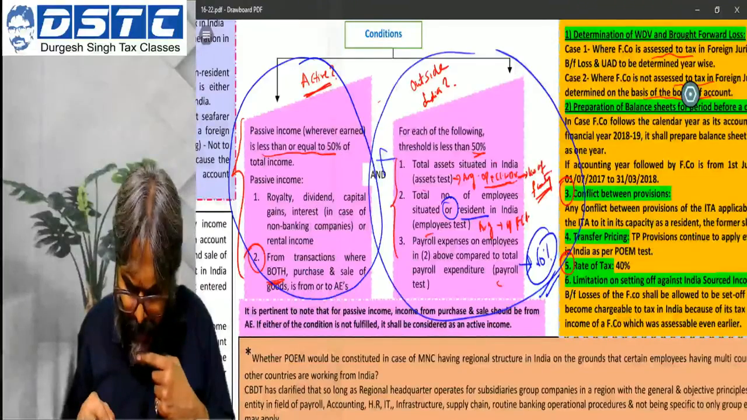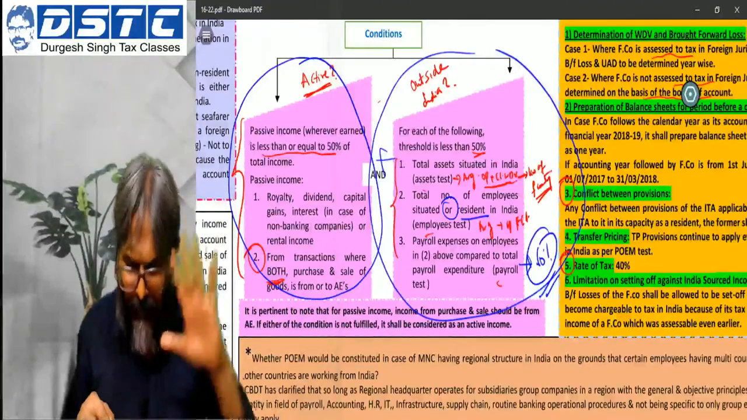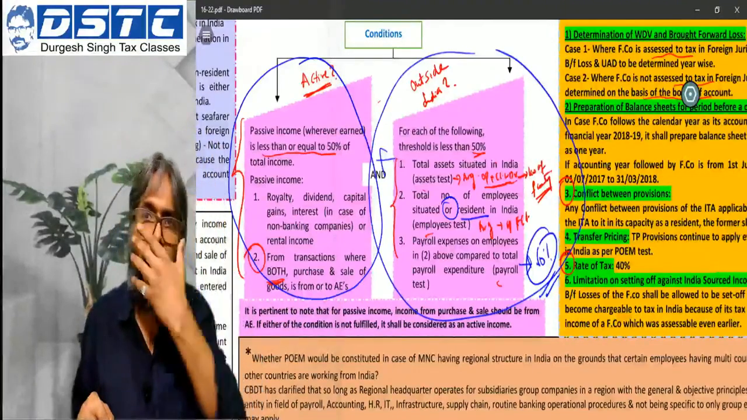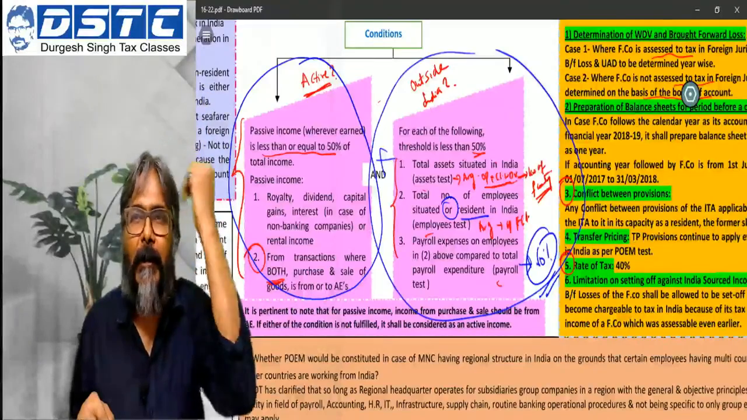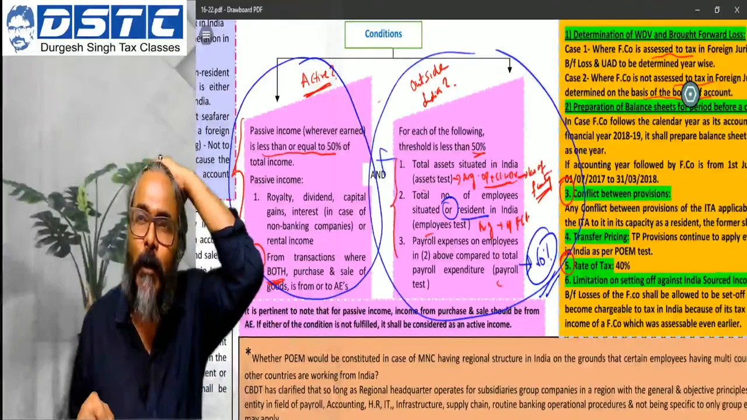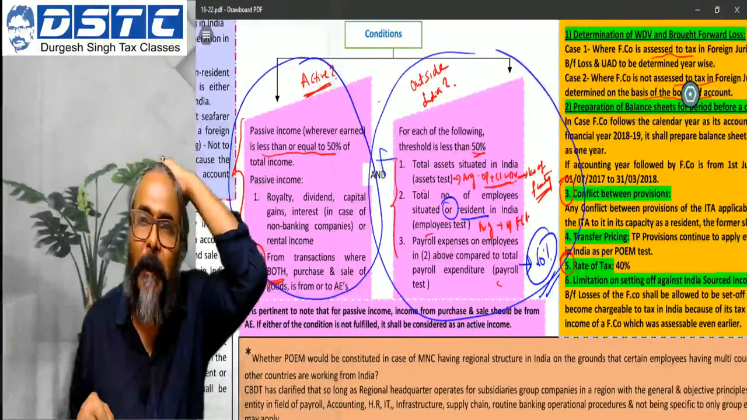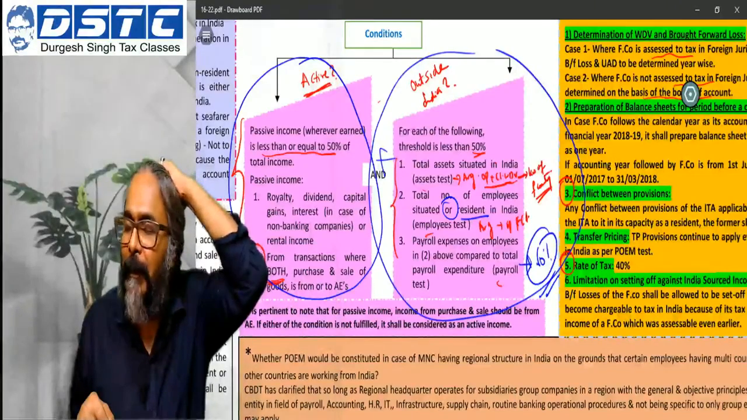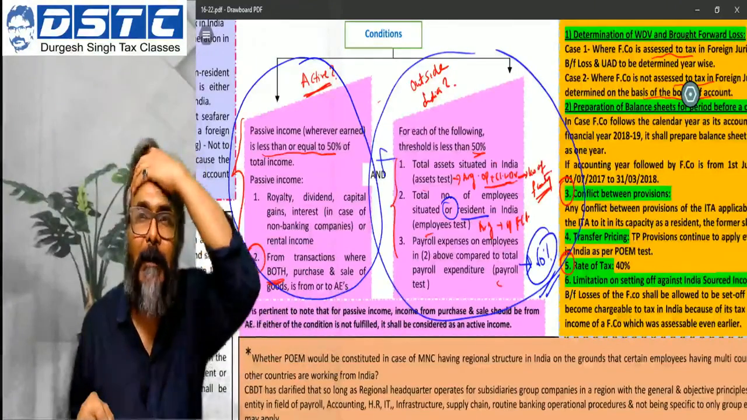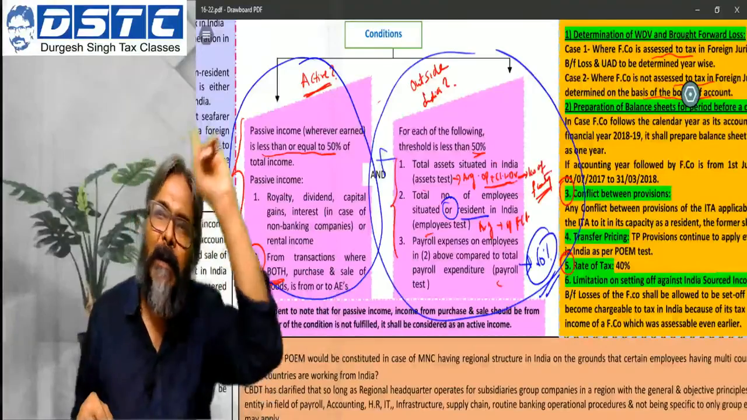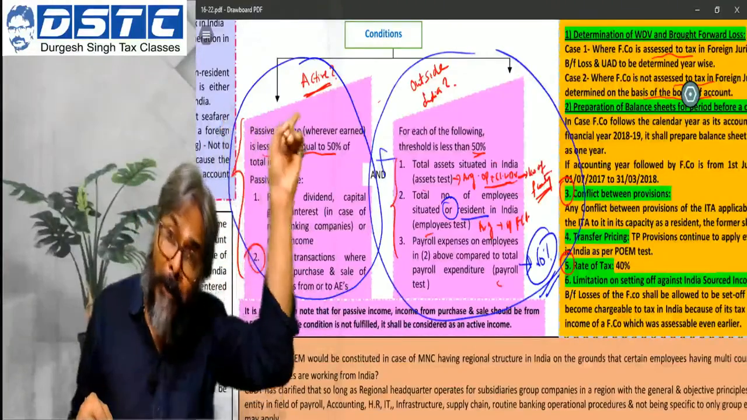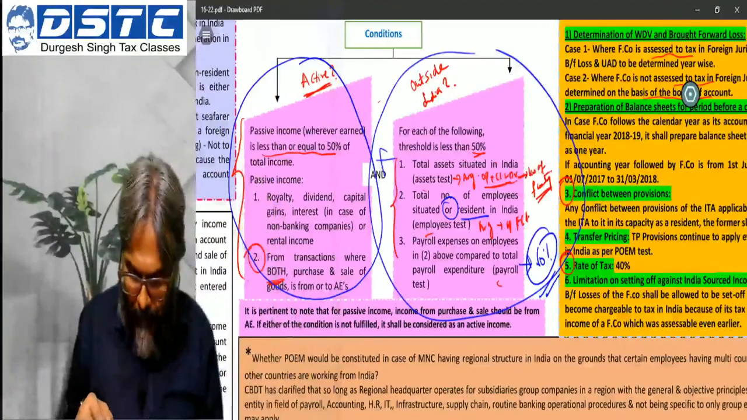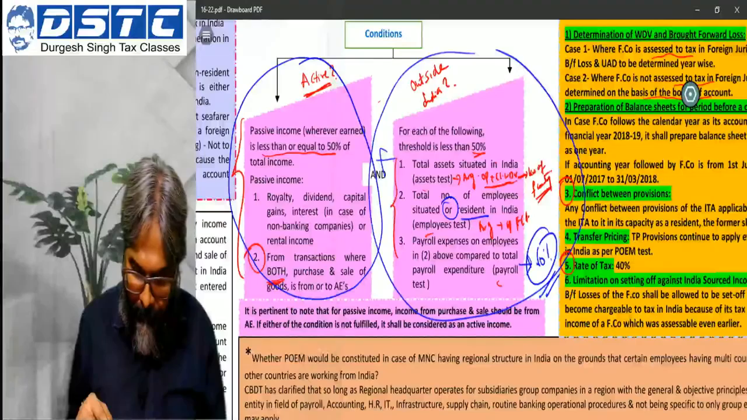Is there any threshold limit for applicability of POEM? Yes, 50 crores. Vignesh, 50 crores is the threshold limit. Turnover limit is 50 crores. Obviously, only to the big companies. Only to the big companies, Vignesh, the POEM concept is applicable. Small companies, POEM does not apply. They will be going as per the old particular provision for the small companies.